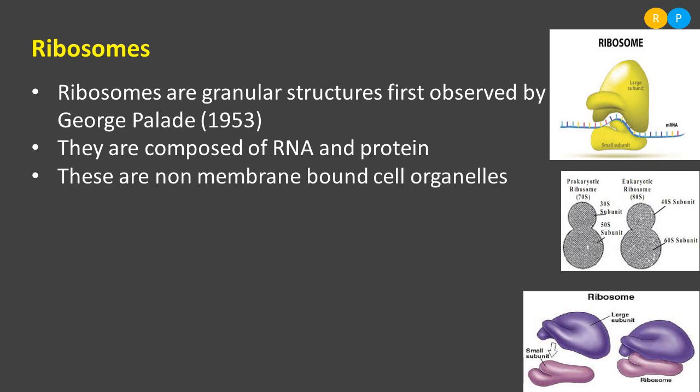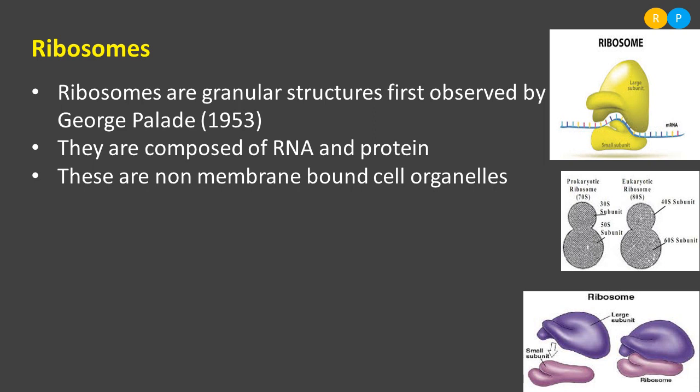These are non-membrane bound cell organelles. There is no particular membrane around the cell organelle. You can see here there is no membrane, and because of the absence of a membrane, it is called a non-membrane bound cell organelle. In prokaryotes as well as in eukaryotes, we can find the presence of ribosomes. Clear? This is the single cell organelle that can be seen in both prokaryotes and eukaryotes, but the type of ribosome is not the same.